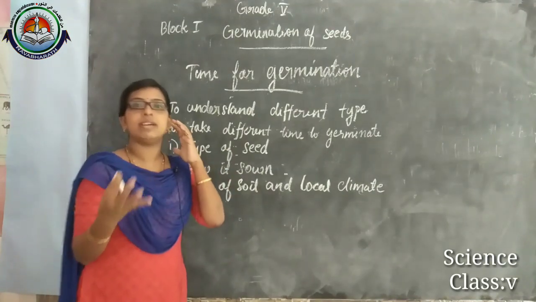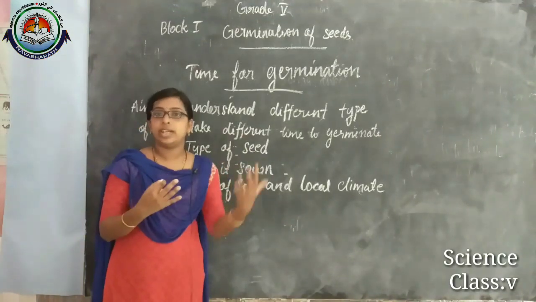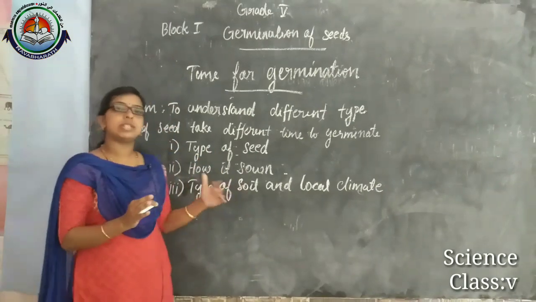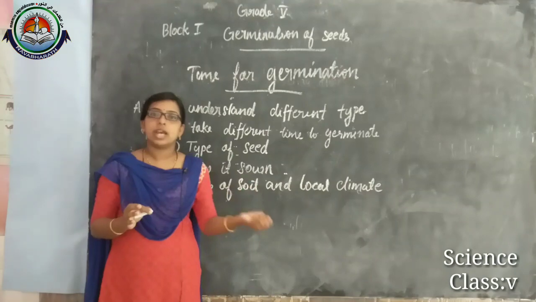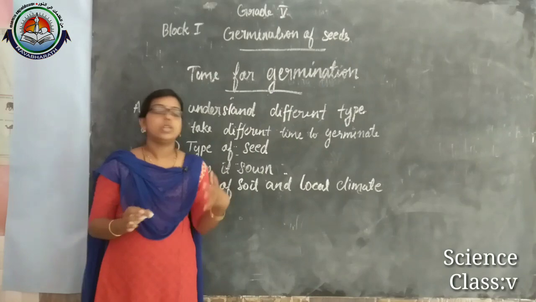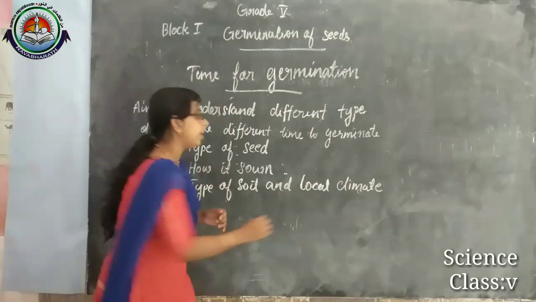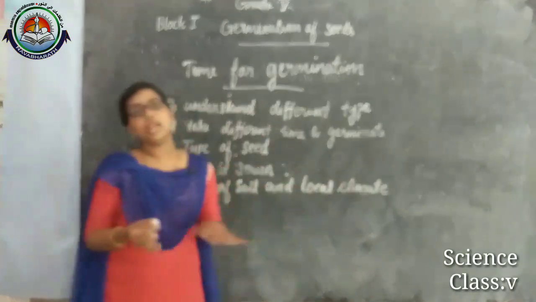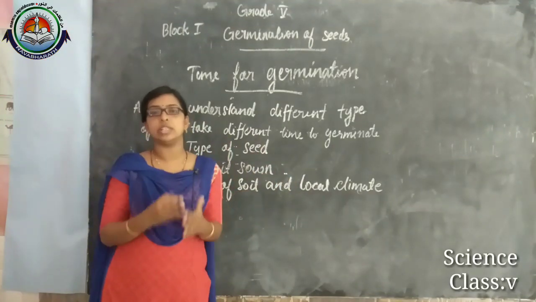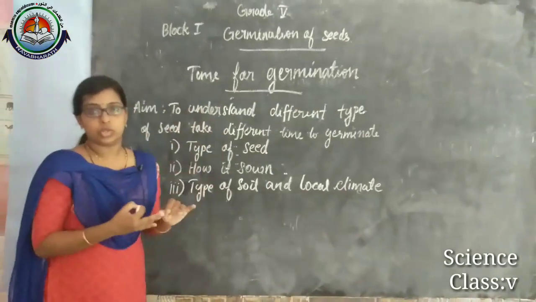You already learned in social science about different types of soil, fertile and more fertile soils. Some soils are more fertile, so the seed can absorb more water and minerals. So the type of soil and the local climate of that particular place where we are sowing the seed are the main factors which affect the time of germination.